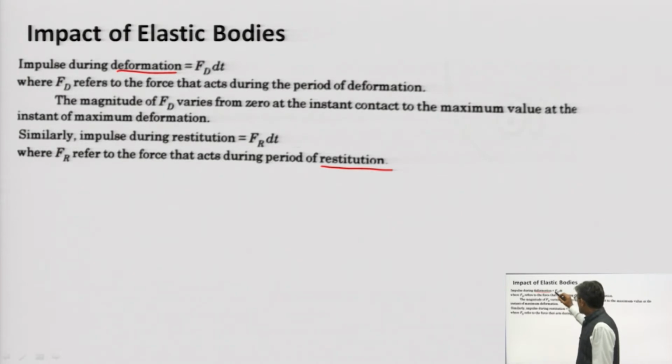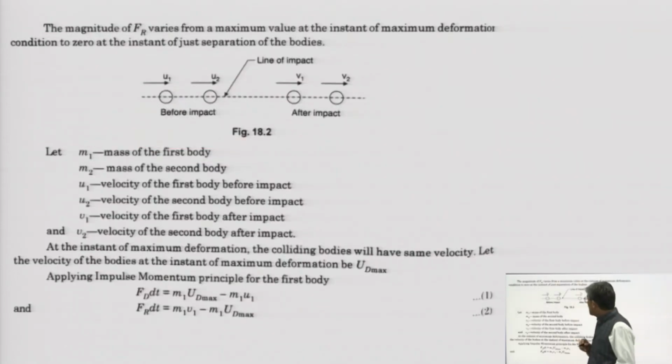Let us say the force causing the deformation is Fd. So the impulse during deformation is Fd into dt. Similarly, Fr into dt is the impulse during restitution. Let us take an example to derive the equations.